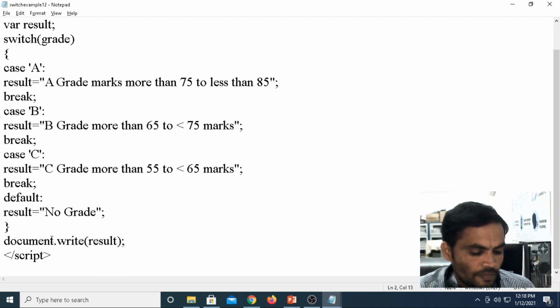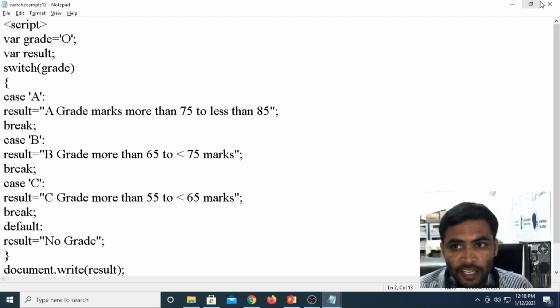It is coming out. That is the switch example for yesterday's program. Thank you. In tomorrow's class, we will learn about JavaScript validations.